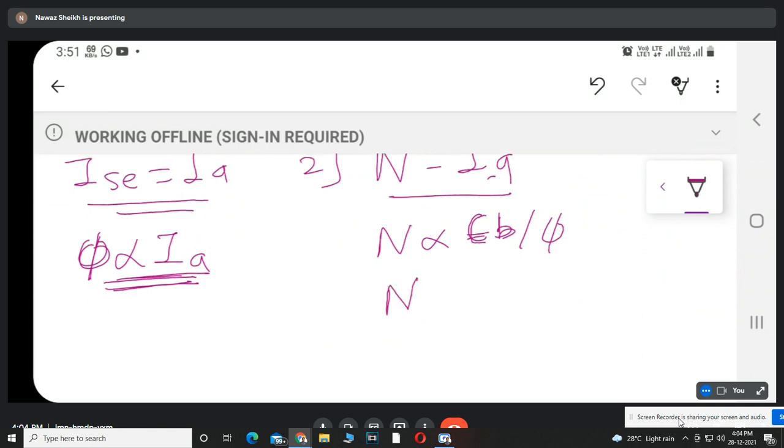So we get the relation N is inversely proportional to flux phi. If we take back EMF as constant, we can say that N is inversely proportional to flux phi.